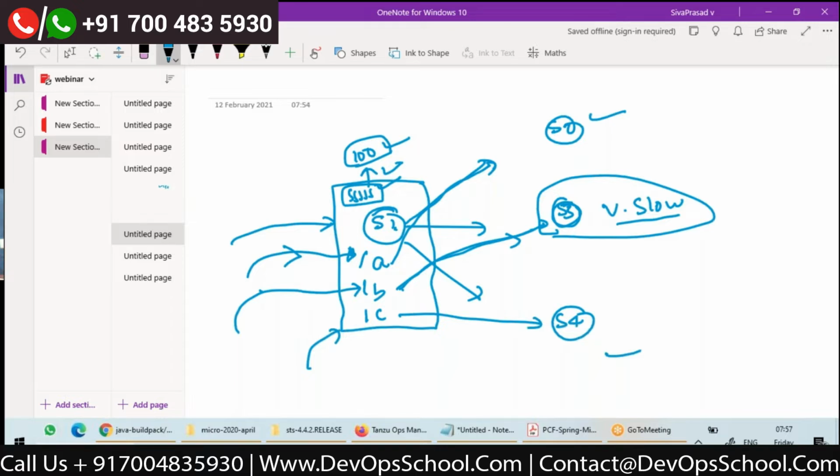When one service is slow, how can I make sure that all the threads of S1 will not be used by S3? I want to somehow put a limit on how many maximum threads can be used for S3. Is there any way? Okay, let me tell you the solution.